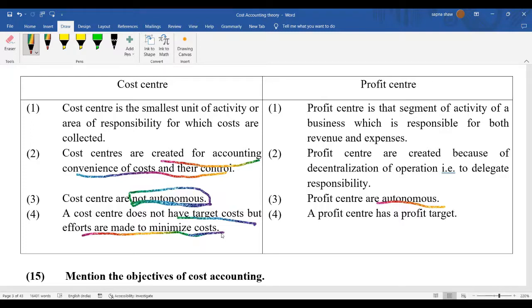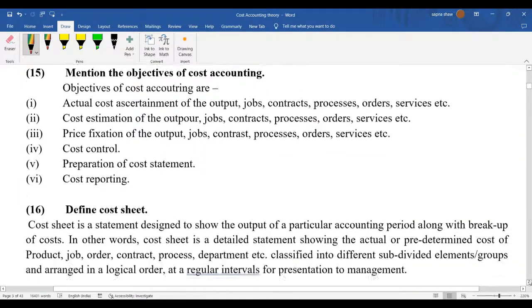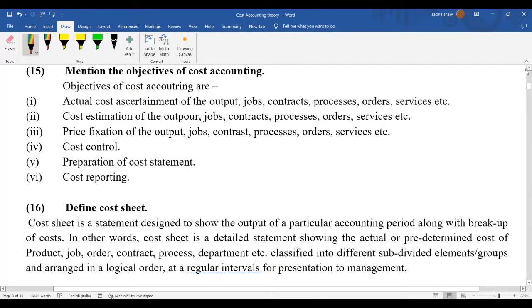But the profit center is given the responsibility that we have a target of earning 10% profit this year. So the profit center has a huge responsibility of managing it, of maximizing the profit. So the last question, last point,